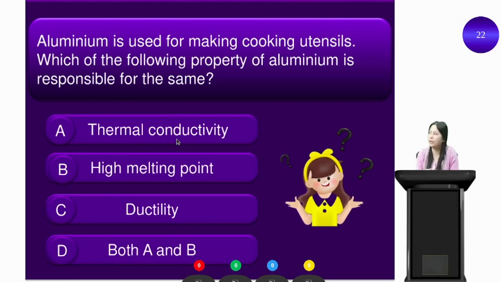Aluminium is used for making cooking utensils. Which of the following property of aluminium is responsible for the same? Option A is thermal conductivity, option B is high melting point, option C is ductility, and option D is both A and B.